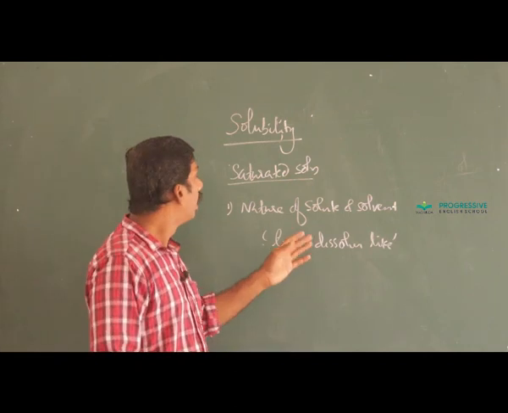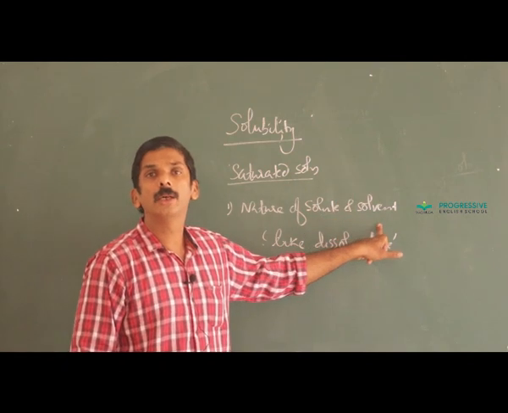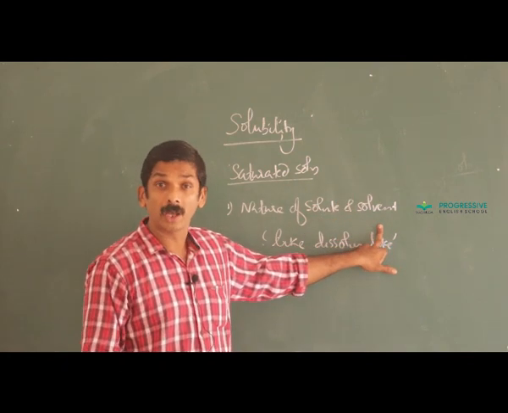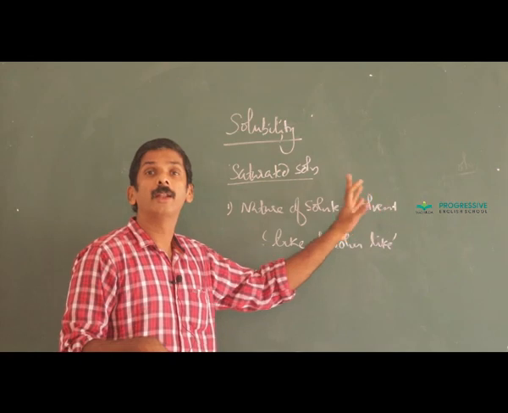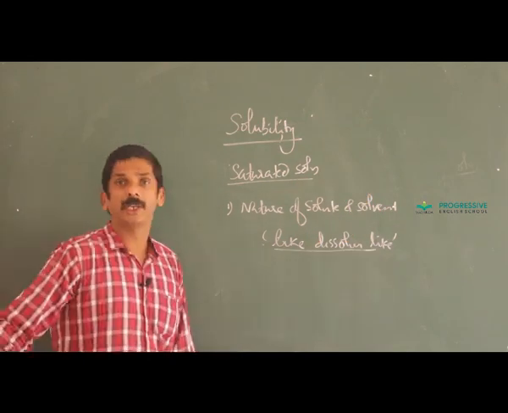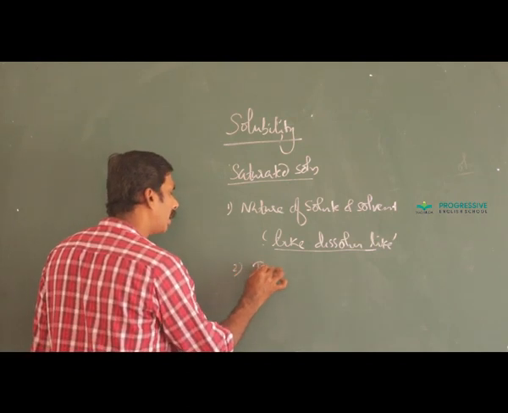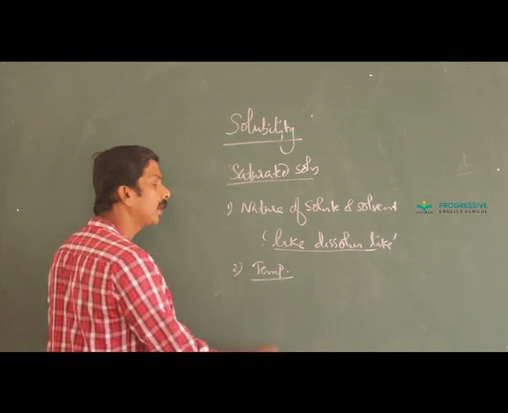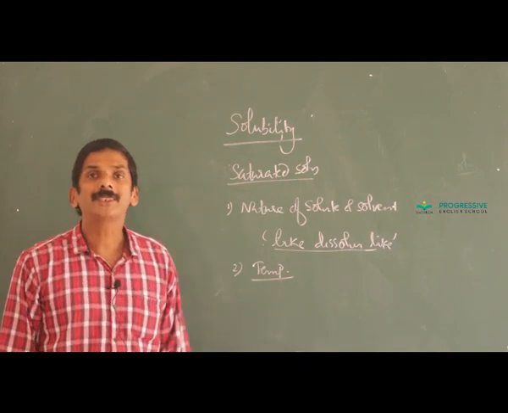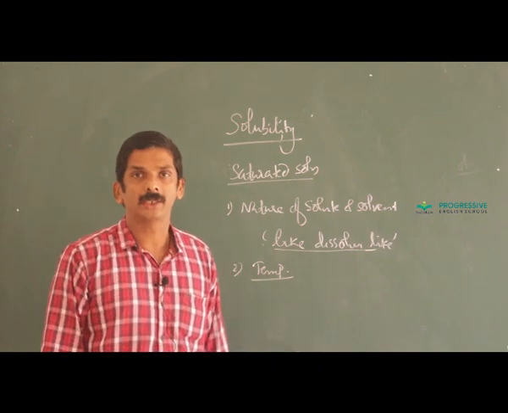Polarity, you know. And if the solute is polar and solvent is non-polar or vice versa, then they are immiscible. That is indicated by this phrase like dissolves like. Then second one is temperature. As temperature increases, normally dissolution also increases.